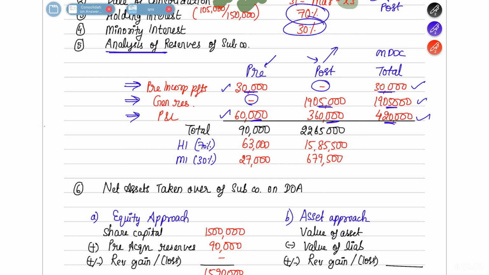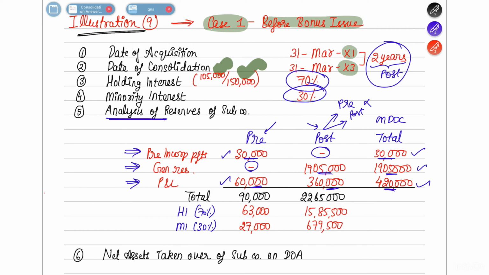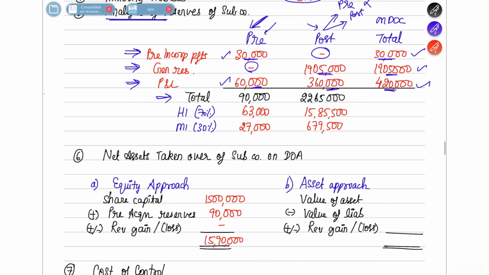Now will you ask whether this remaining post period balance will get bifurcated into pre or post? The answer is no, because we have already discussed that the entire 2 years is post. So whatever we have earned apart from the pre profits, which is already given in the question, or on the date of acquisition, after that, the entire thing is going to be post only. Then we find out the total and split it into holding interest and minority interest.